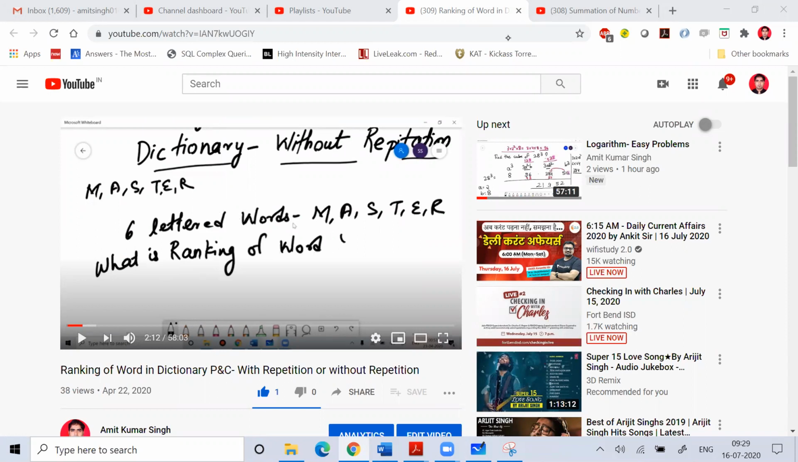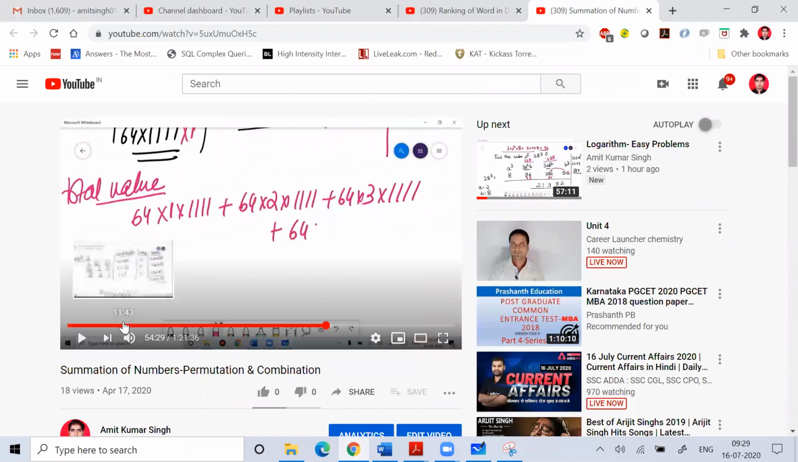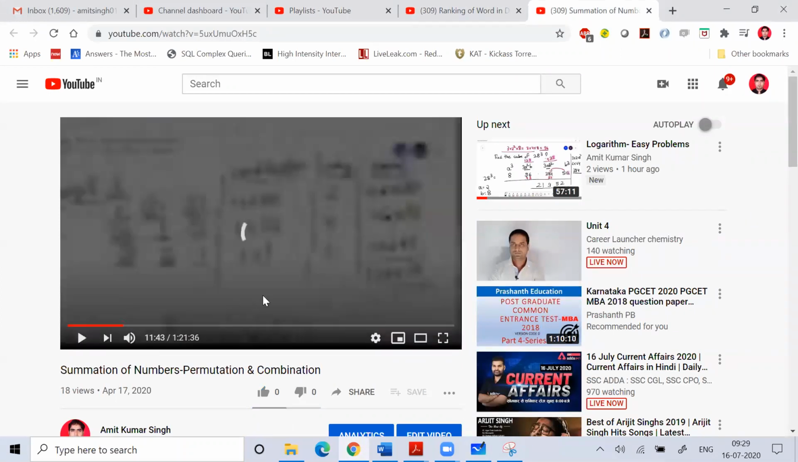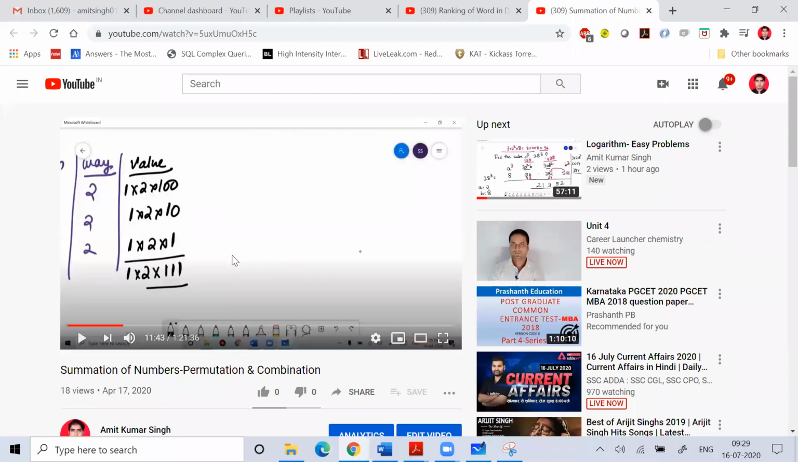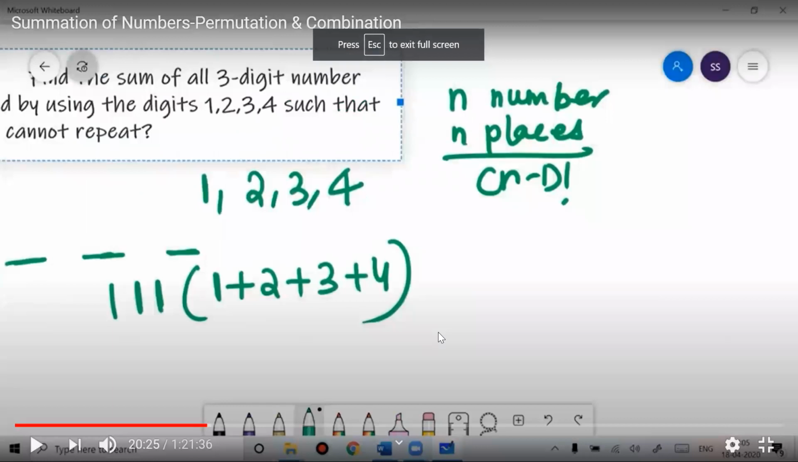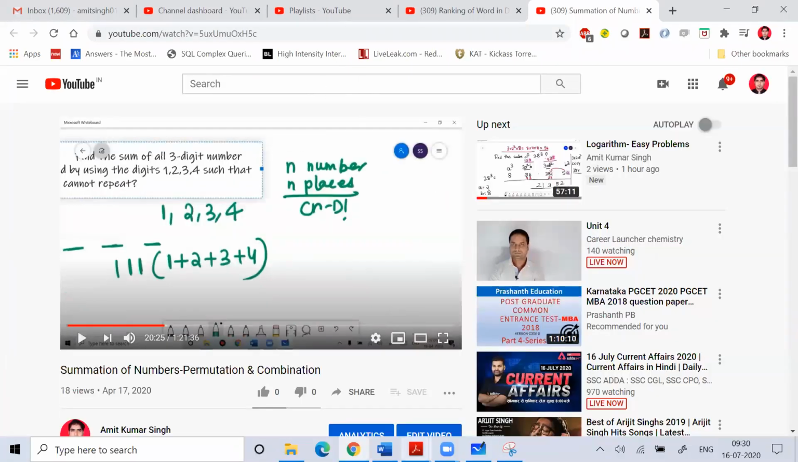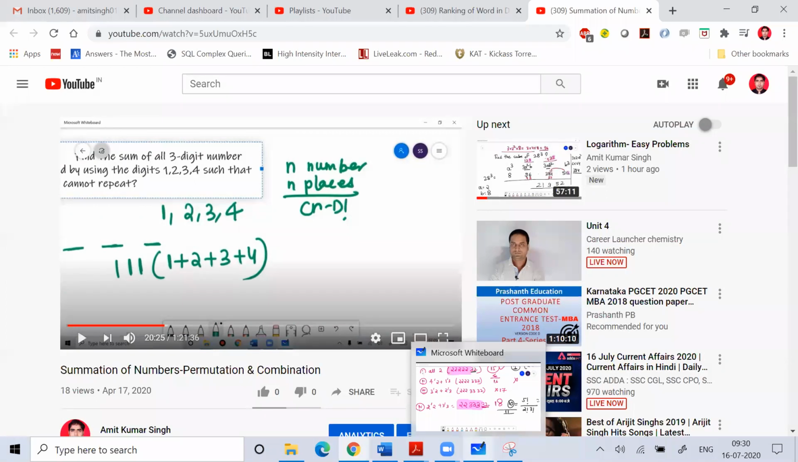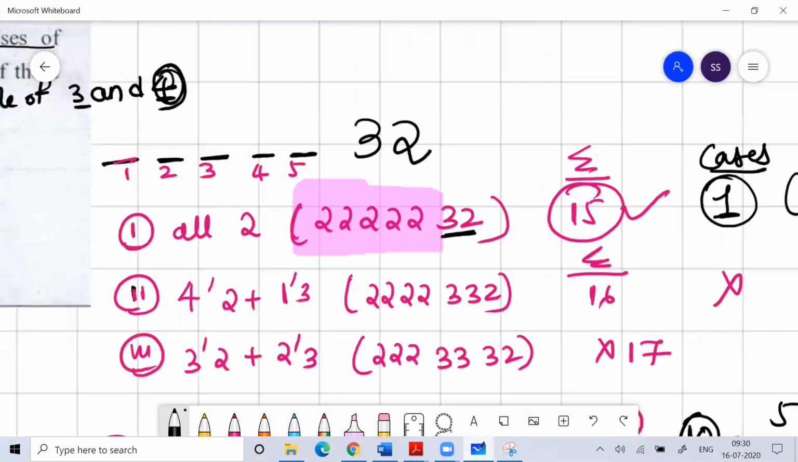A difficult level question can be summation of digits, for example: find the sum of all 3-digit numbers using the digits 1, 2, 3, 4, such that the digits cannot repeat. These are difficult level problems, and they will not ask you these kinds of problems. In the exam, they will ask basic questions that you can easily solve. Solving them will not be a big thing.